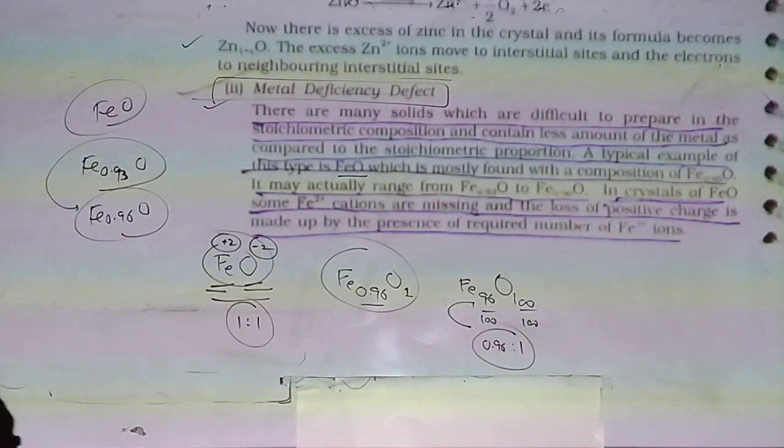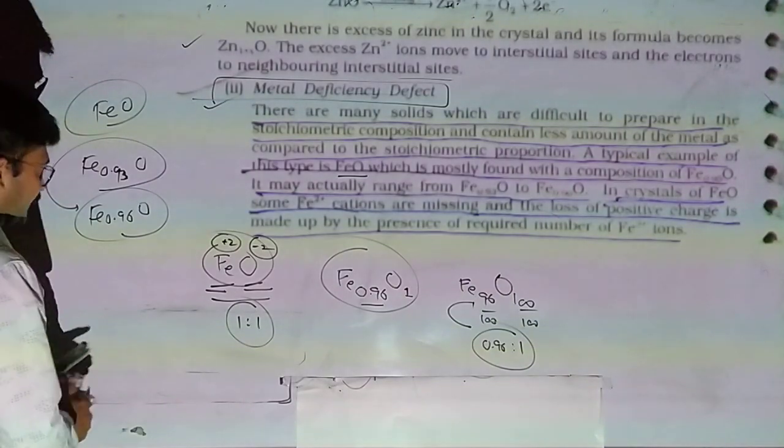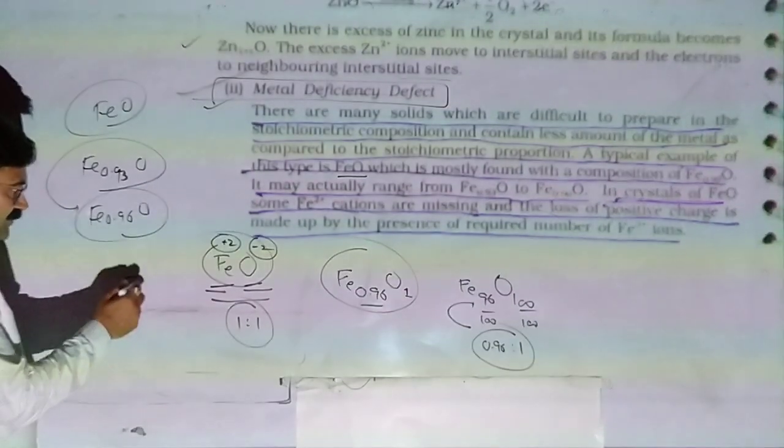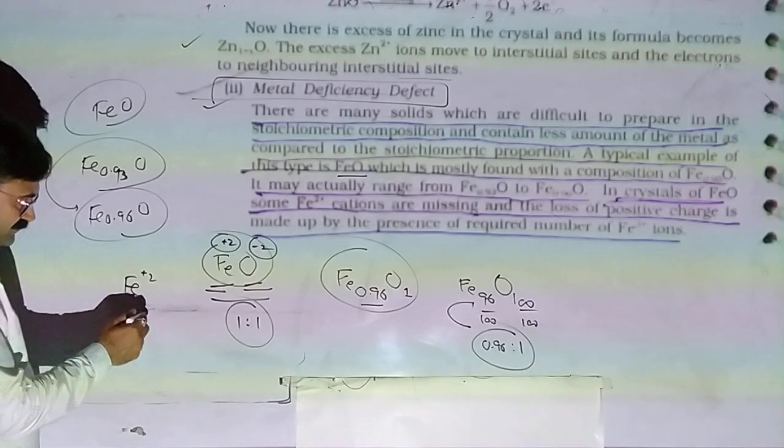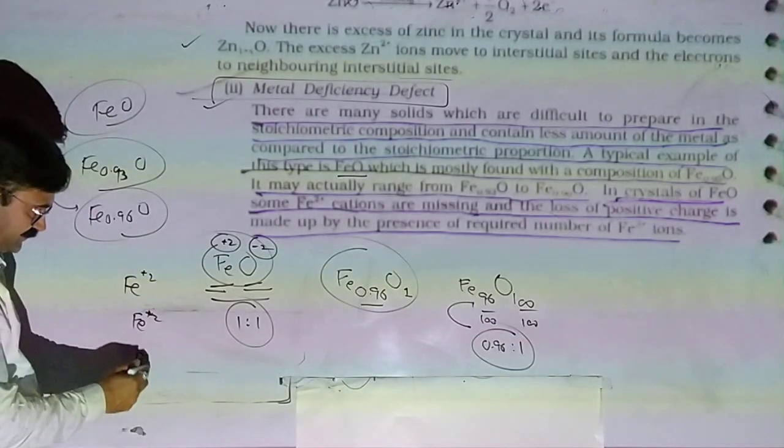In crystals of FeO, some Fe+2 cations are missing, and the loss of positive charge is made up by the presence of the required number of Fe+3 ions. Why does this happen? The reason is, listen.